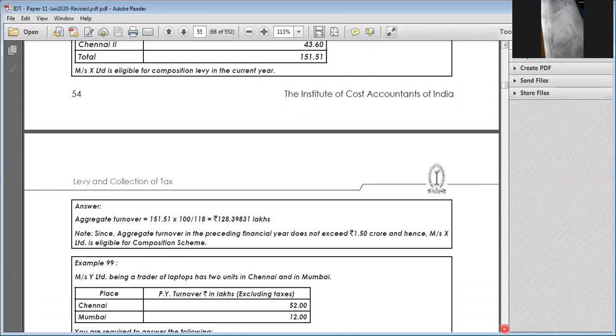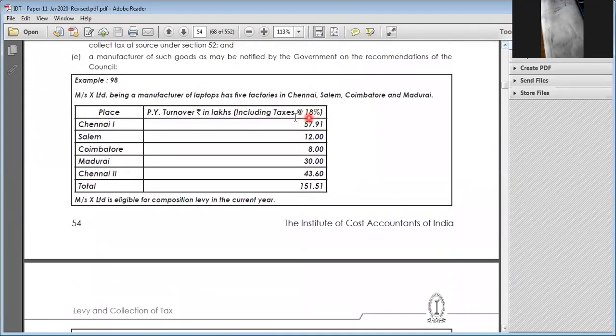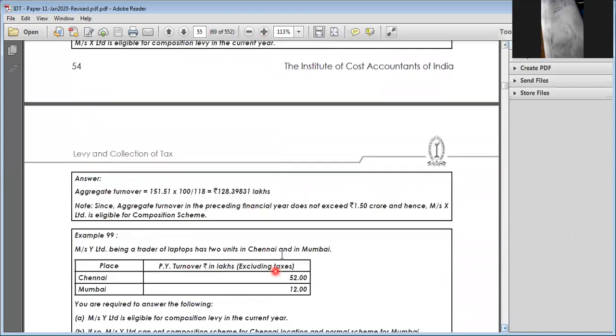But they are also saying inclusive of taxable turnover in the preceding previous year, if they are under regular levy and subject to tax, then you have to reverse the tax. That means it is a condition, not a calculation. Total turnover which includes taxes, so you remove the tax. So the turnover is 128 lakhs. Hence he is very much eligible.